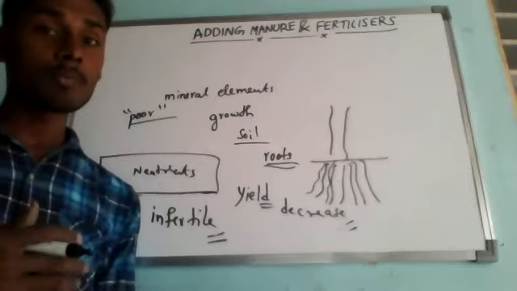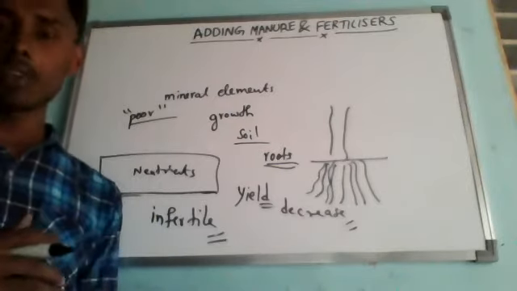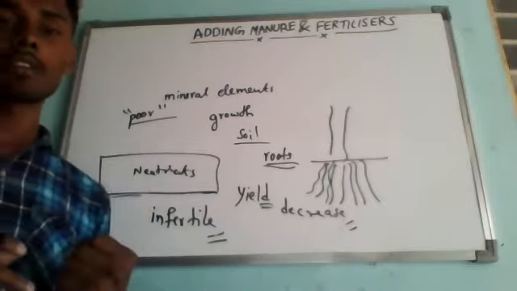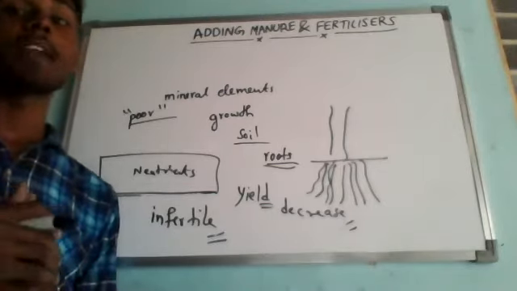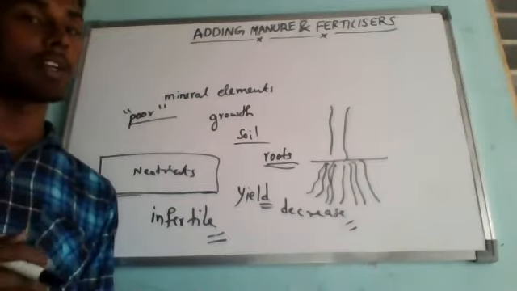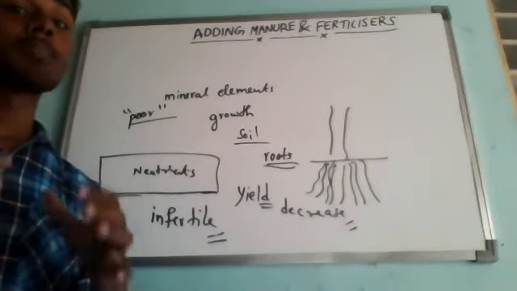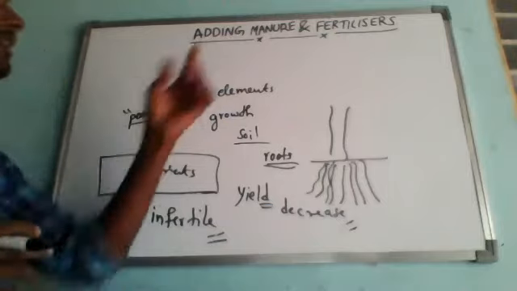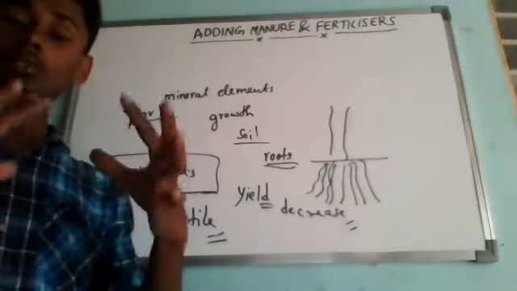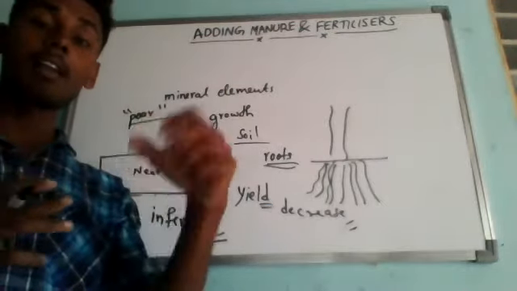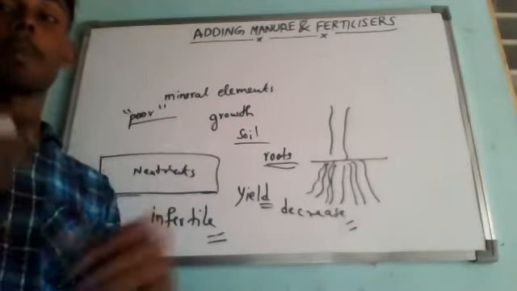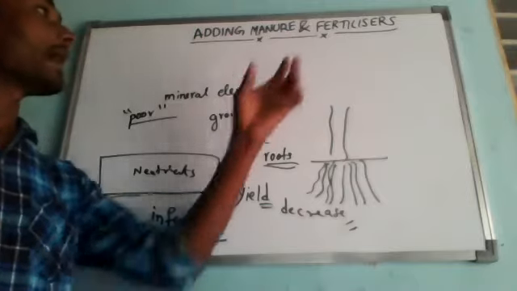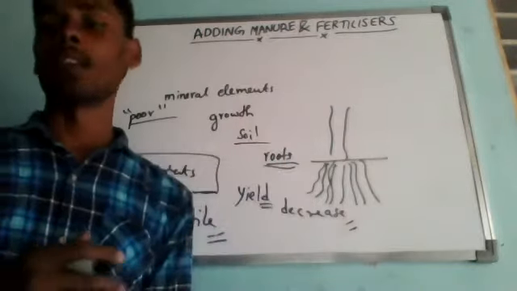The lagging of nutrients is called deficiency. So the deficiency of plant nutrients and organic matter in the soil is made up by adding manures and fertilizers. Whatever nutrients are lagging or not present in the soil, we can put back into the soil by adding manures and fertilizers.